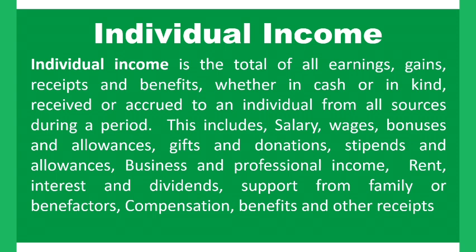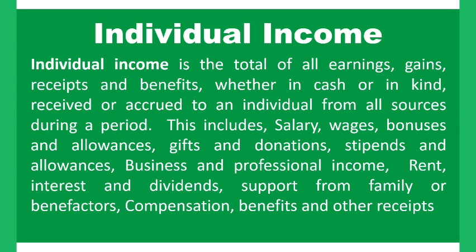We also have business and professional income, rent, interest and dividends, support from your family or from benefactors, compensations, benefits and other receipts. All these things are what we refer to as the income of an individual.